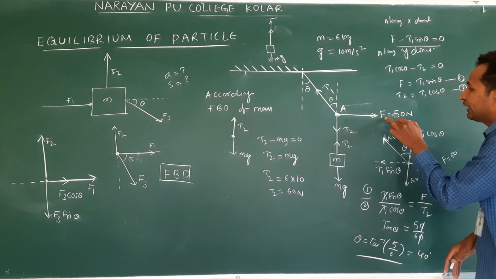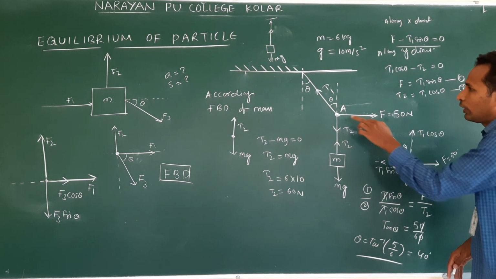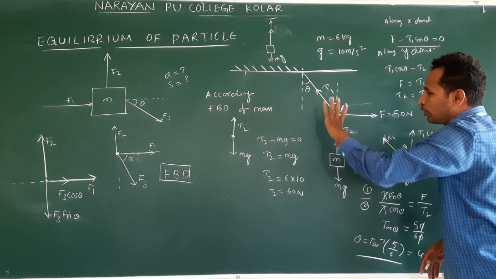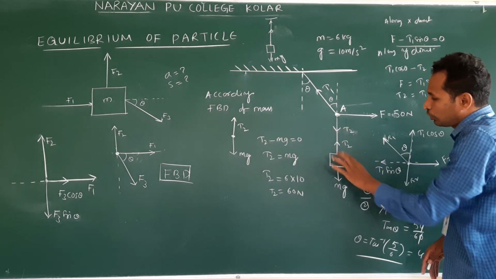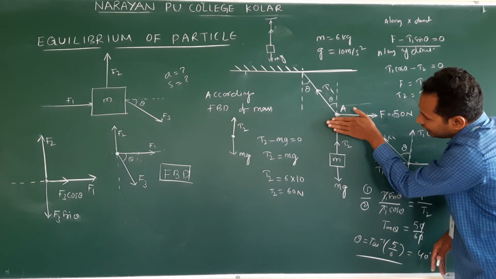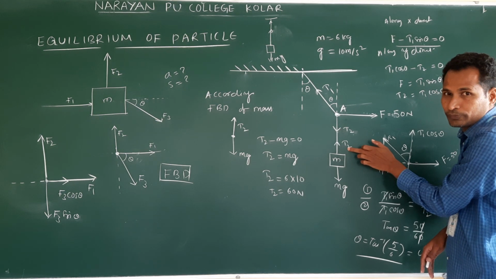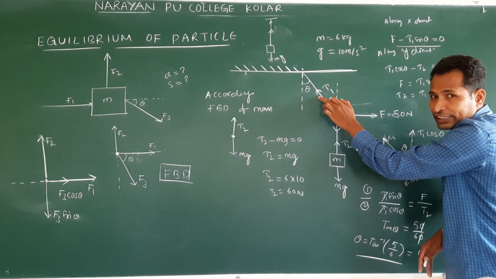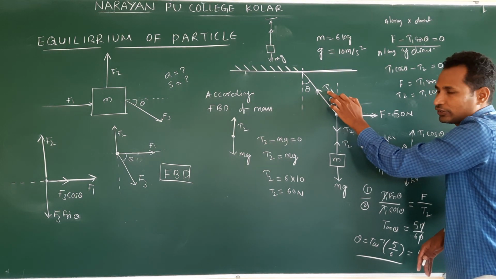Here we are applying this force. So in the above portion, one tension will develop, and in the below portion, another tension will develop. In this below portion, due to this mass, tension T2 will develop. Due to this force, tension developed here. This tension is disturbed. That's why I have taken T1.